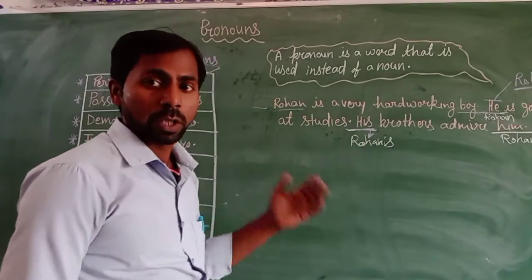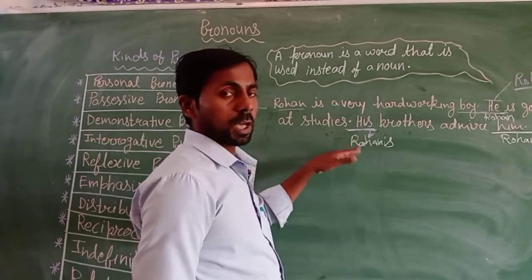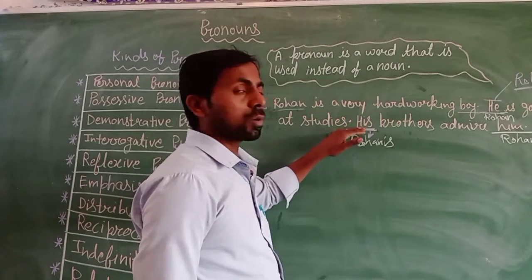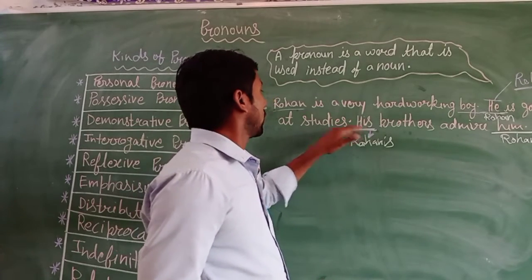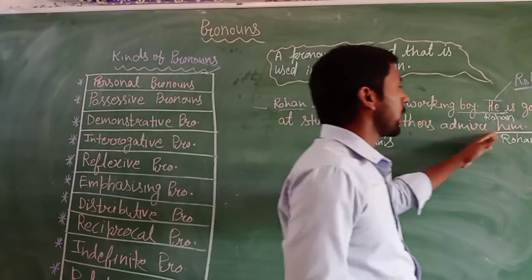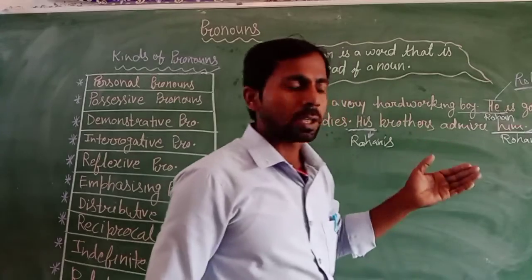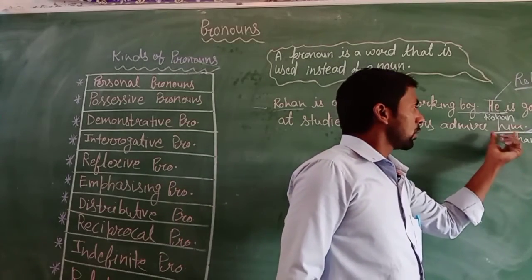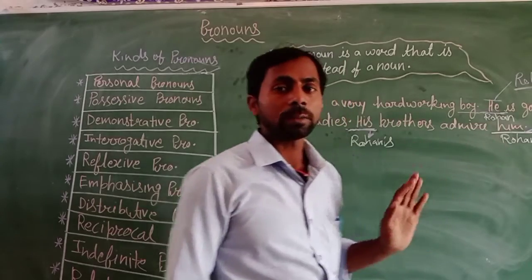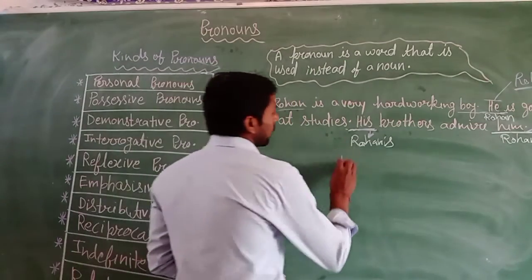It is the possessive and it refers to Rohan. In place of Rohan you can use the word his, and this word also clarifies the noun Rohan. And brothers admire him. Him is also a pronoun word, and it also refers to Rohan. Clear?